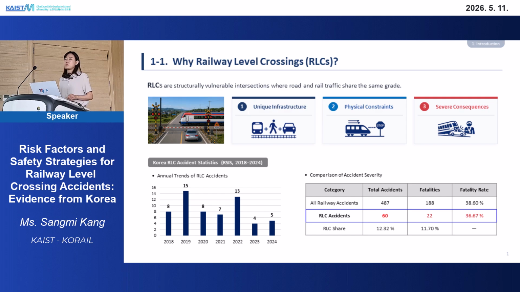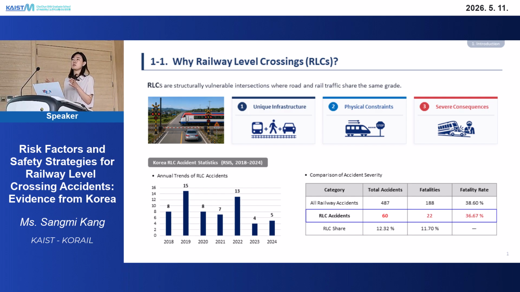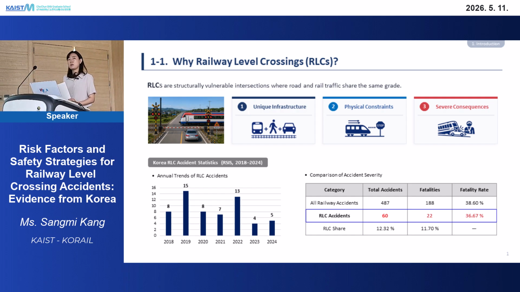Railway level crossings are really unique infrastructure where trains, pedestrians, and vehicles intersect at the same point. So if there is an accident, the result is really severe, because trains are extremely massive and it's hard to stop because of the long braking distance. So even though the train driver sees an obstacle on the track, it's really impossible to avoid a crash.